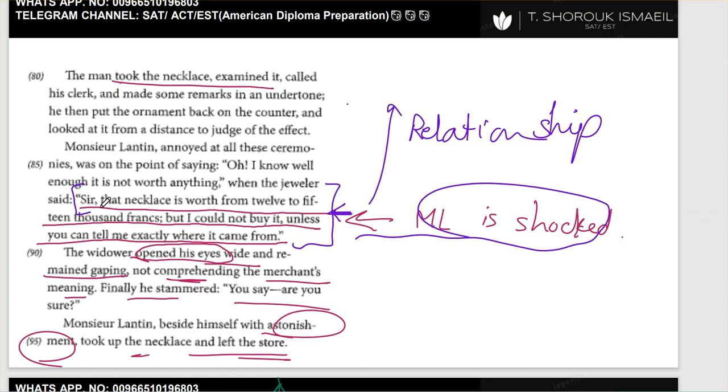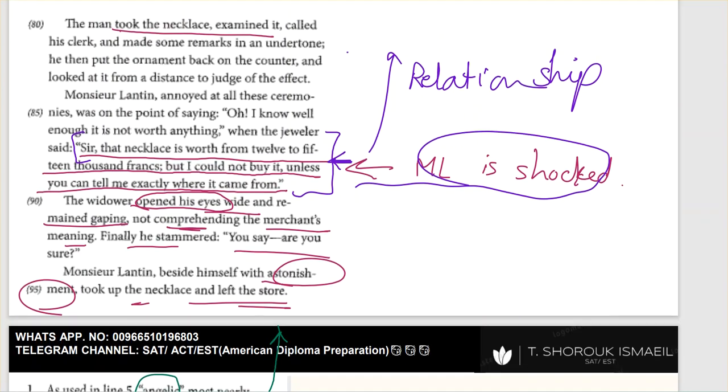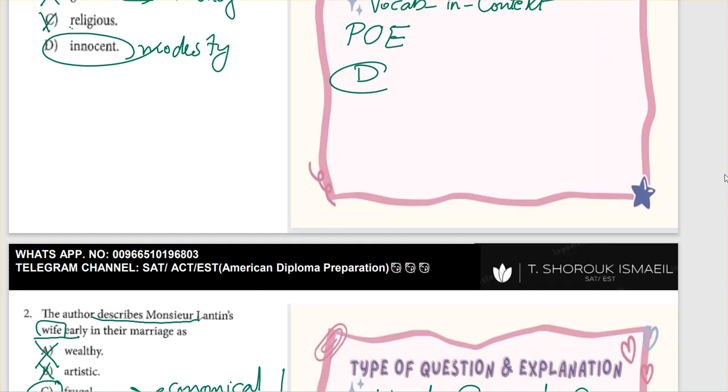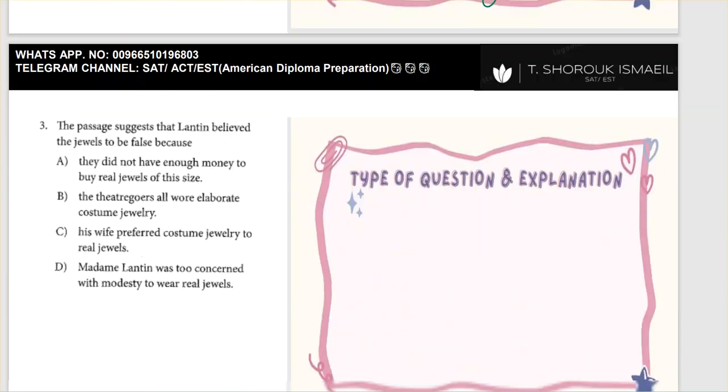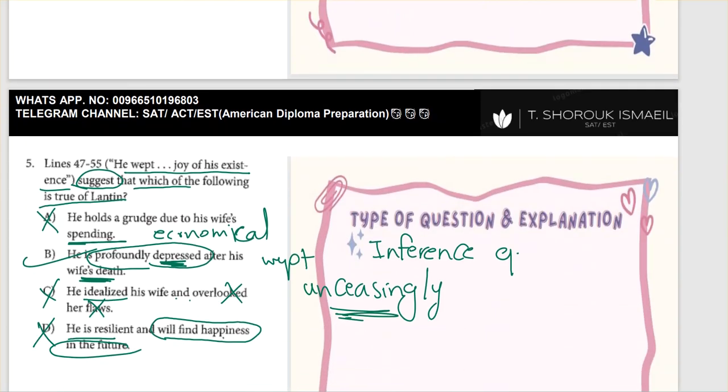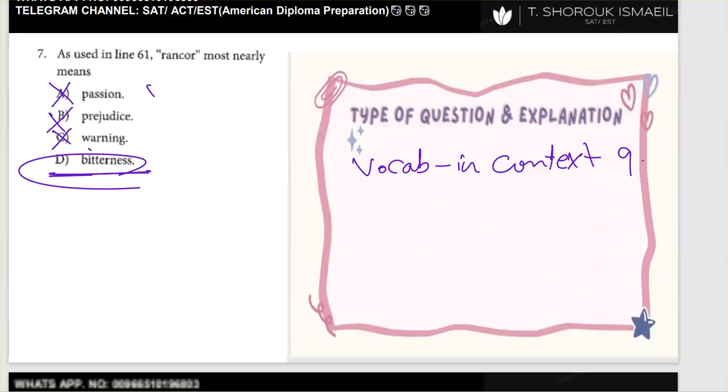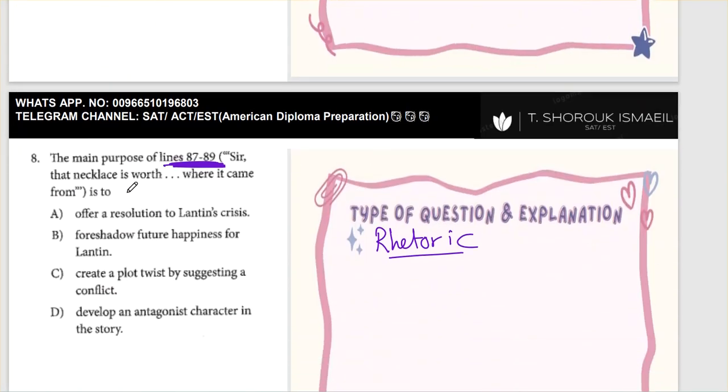Here, the jeweler tells Mr. Lantin that the necklace is real, it's not fake, and it's worth thousands of francs. It's not fake as he thought it was. And what is the relationship here? Out of that, let's see the answer choices that we have.